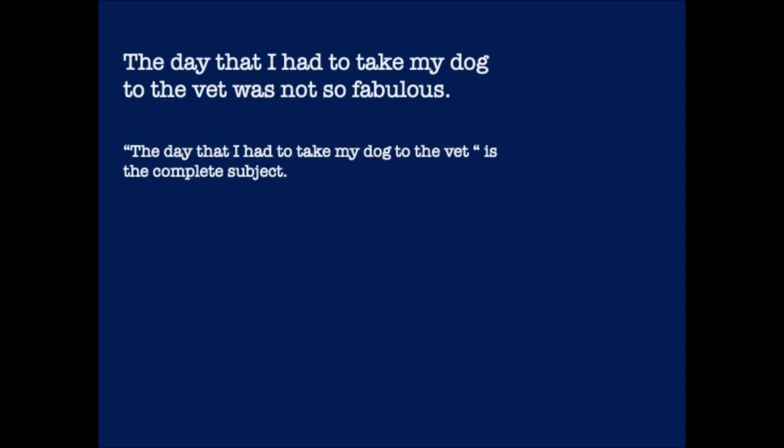So if we look at the nouns in the sentence, we have day, dog, and vet. Which one is performing that verb? Which one was not fabulous? We're not saying that the dog wasn't fabulous. We're not saying that the vet wasn't fabulous. We're saying that that day wasn't fabulous. So in this example, was is our verb, and the day that I had to take my dog to the vet is our complete subject. Our simple subject is just day.